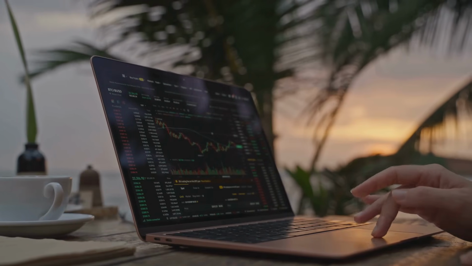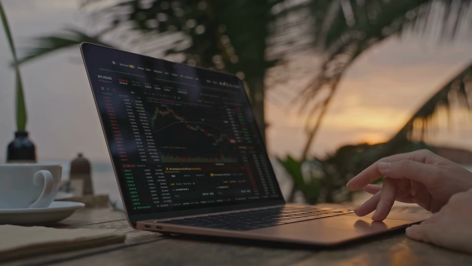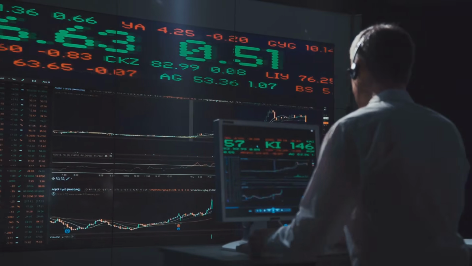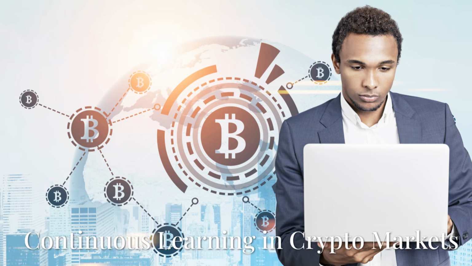Effective risk management is absolutely essential in crypto trading. Price action can help you set logical stop-loss orders. Protecting your capital is the most important rule for long-term survival and success in trading.